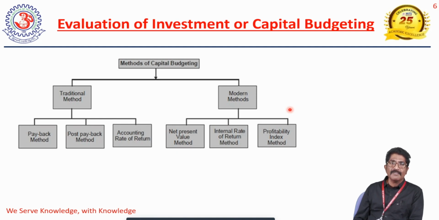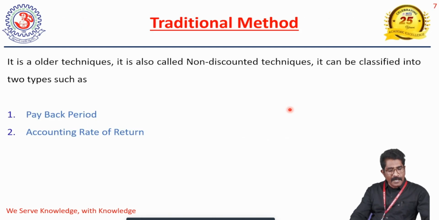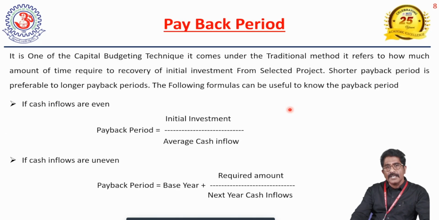What is the traditional method? The traditional method is classified into two types: payback period and accounting rate of return. Payback period and accounting rate of return both come under the traditional method. Where can we apply the payback period, and where can we apply the accounting rate of return? First, we have to know the payback period. Both are techniques of the traditional method. So we can see the payback period first.